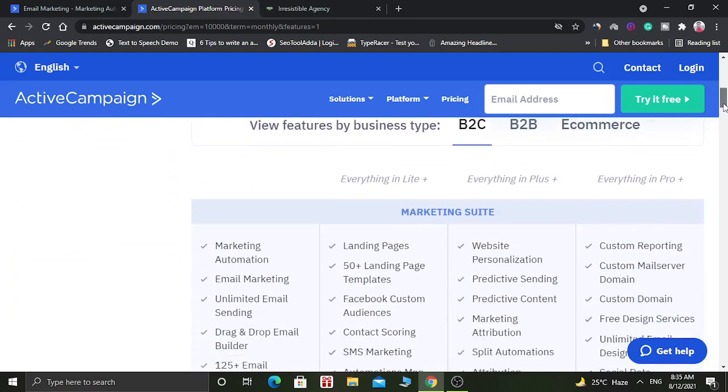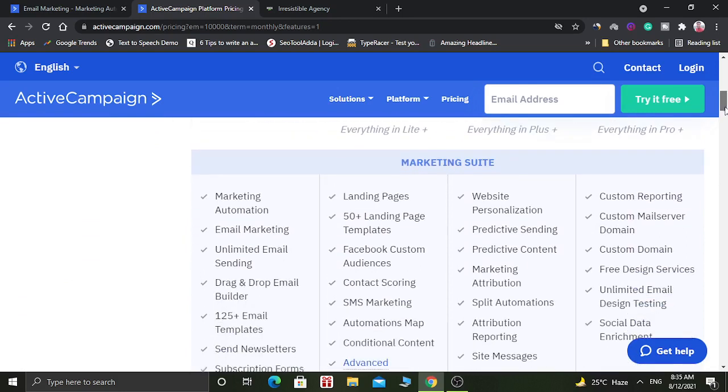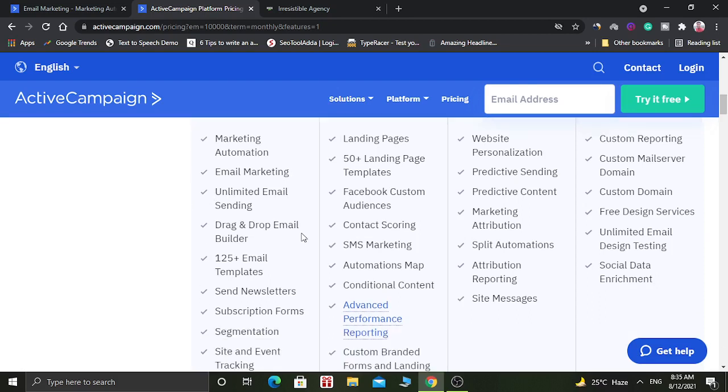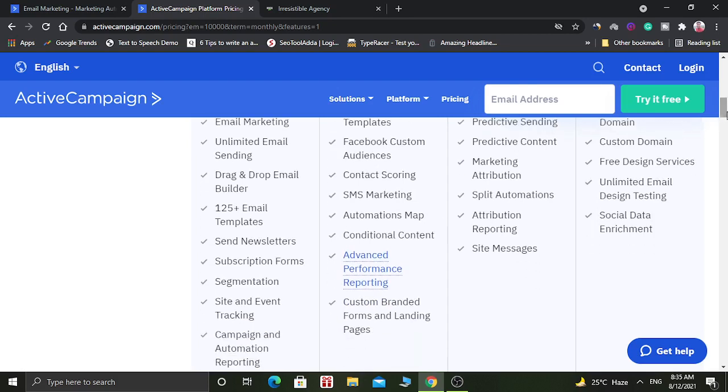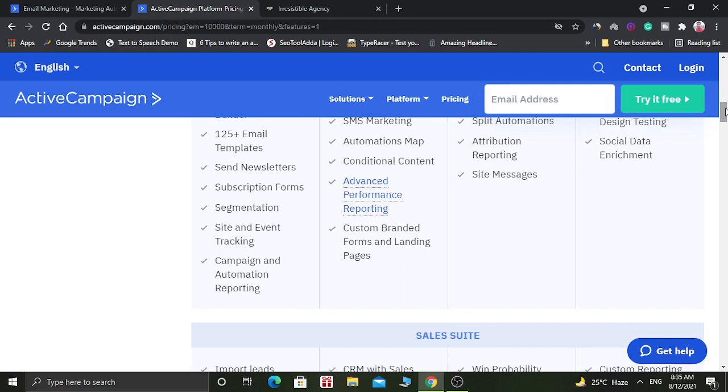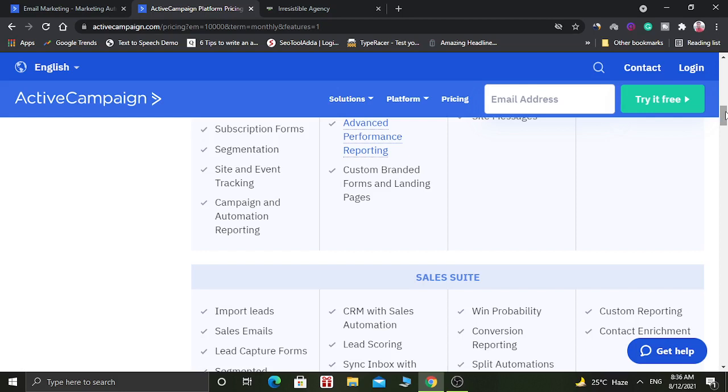So basically your plan will increase according to your contacts. Other features they are providing are marketing automation and email marketing. You can send unlimited emails. It also has a drag and drop email builder. You will get 125 email templates. You can send newsletters. You can create subscription forms. You can do segmentation. Segmentation is a very good option because you can segment which email should be sent to which customer. They even have site and event tracking, and they have campaign and automation reporting.